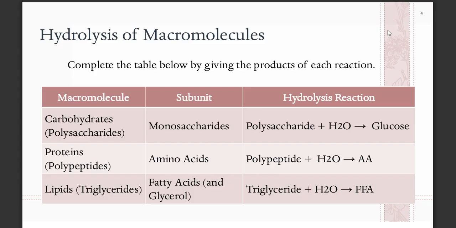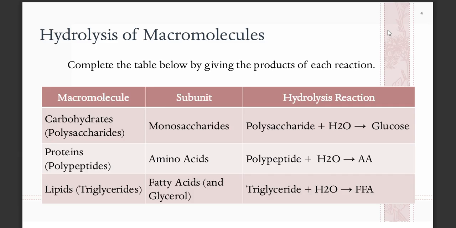Now, hydrolysis reactions are the reasons why from your complex biomolecules you're able to obtain the subunits. For carbohydrates, your polysaccharides, the subunit is monosaccharide.